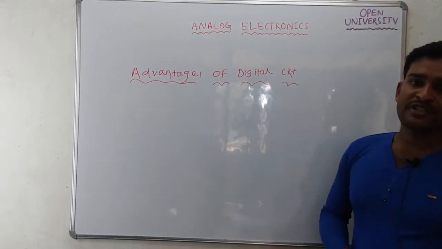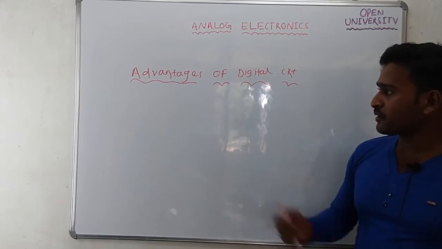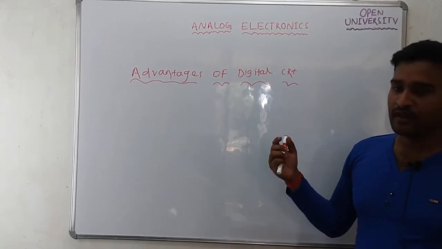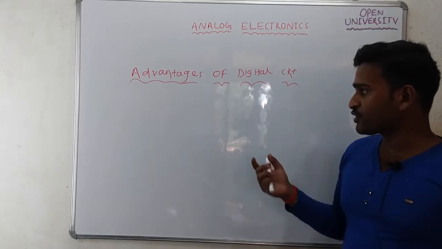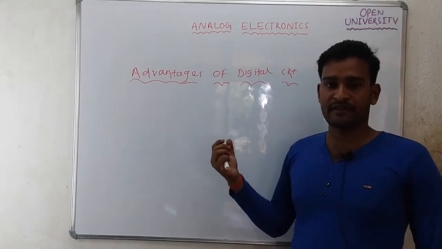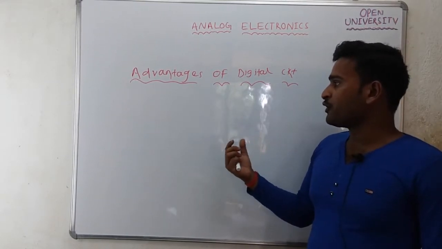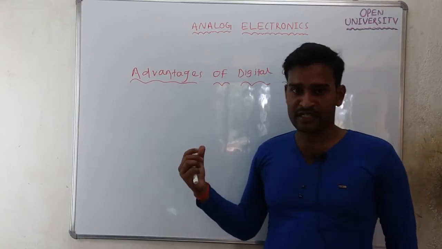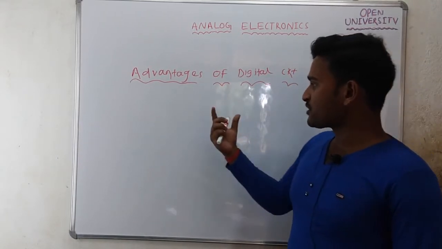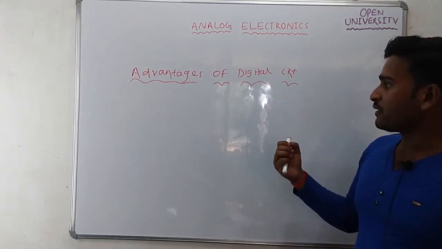So if you want to design a digital circuit, the procedure is, first, based on the operation of the digital circuit, draw the truth table by taking the inputs and output. Based on this truth table, you can obtain the logical Boolean algebra expression, and based on the Boolean algebra expression, you can design the circuit by using logic gates.